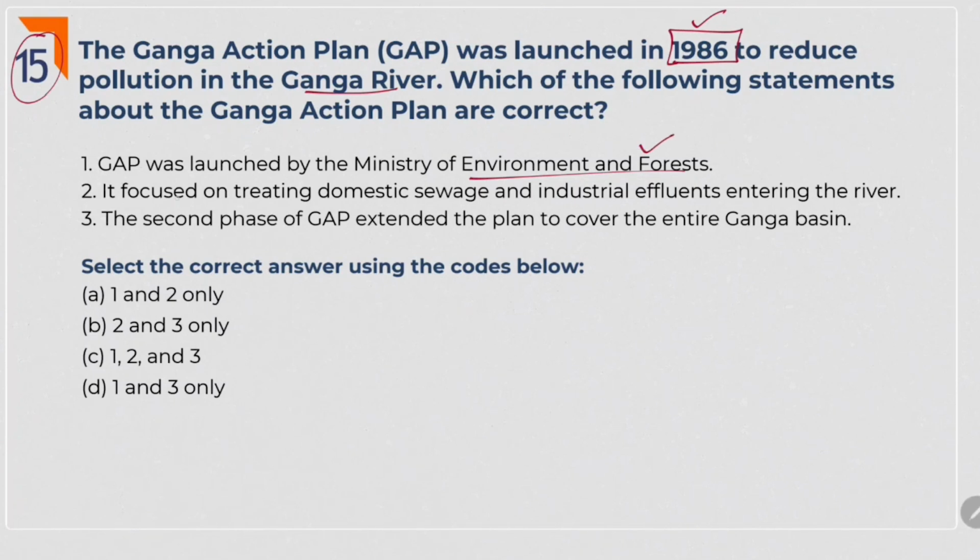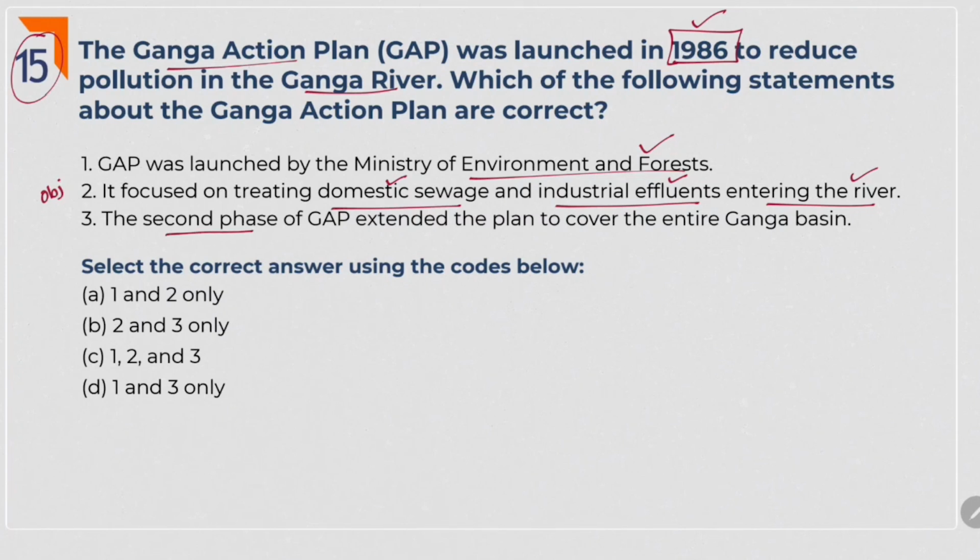And second statement. It focused on treating domestic sewage and industrial effluents entering the river. Yes, this is one of the objectives of the Ganga Action Plan. It is a program to reduce pollution in the Ganga river. So obviously reducing pollution means treating domestic sewage and industrial effluents from entering into the river. This is one of the objectives of Ganga Action Plan. So second statement is right.